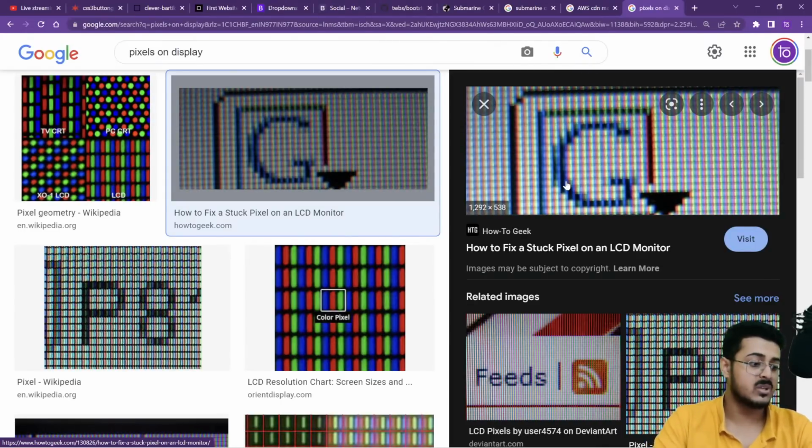Okay, are you guys able to understand this? Please let me know. Are you guys able to understand the concept of pixels?